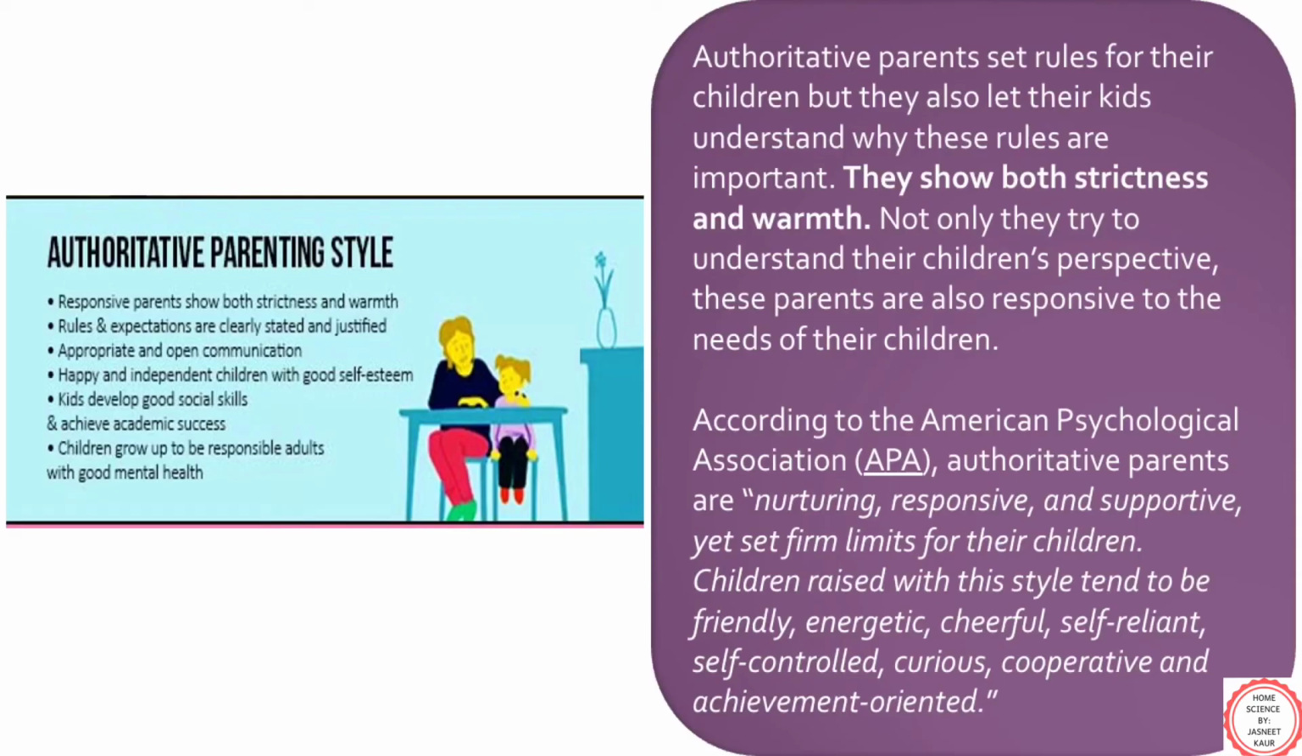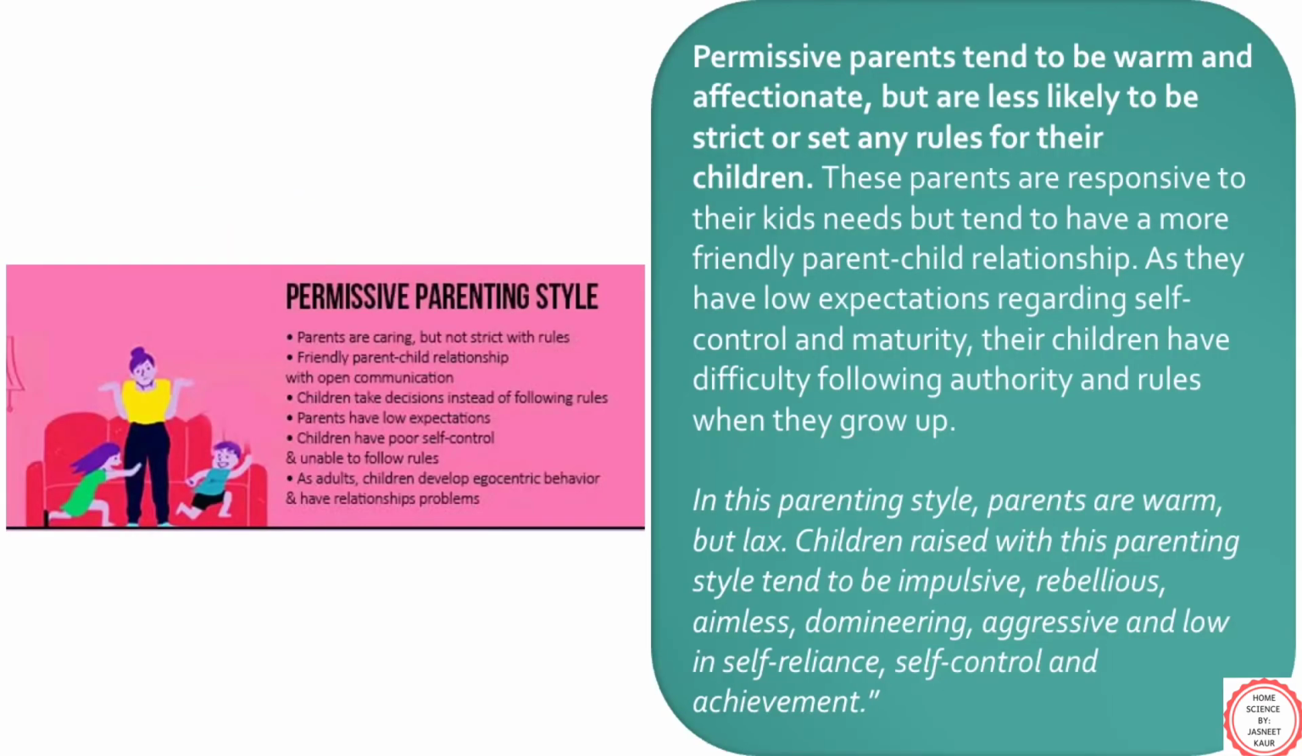Moving on to the third pattern, that is the permissive parenting style. In this, parents are caring but they are not at all strict. This parenting style allows open communication as parents share a friendly relationship with their children. In this, parents are warm but are negligent. Children who are raised by parents who follow this type of parenting tend to be rebellious, aimless, dominating, aggressive, and low in self-reliance, self-control, and achievement.